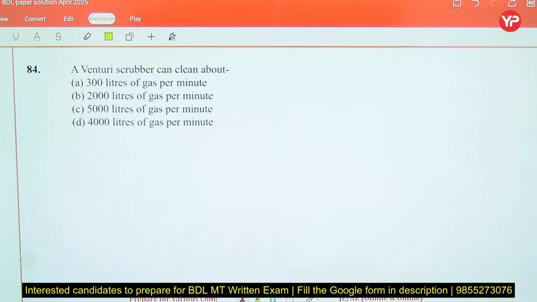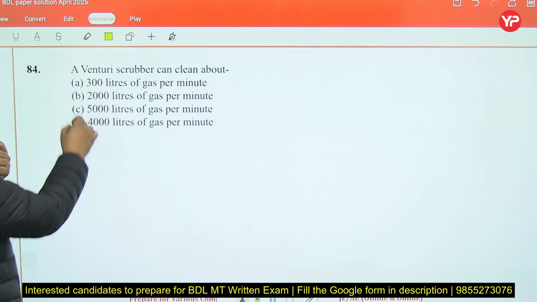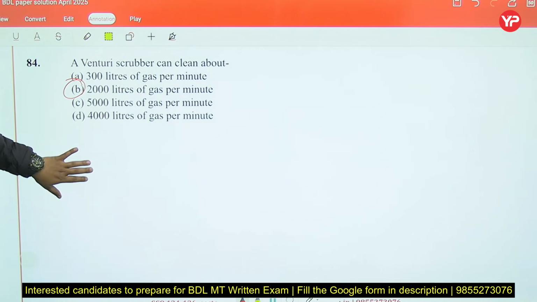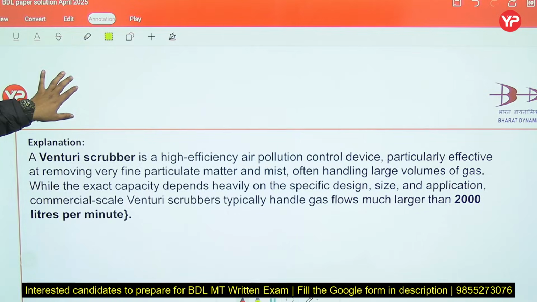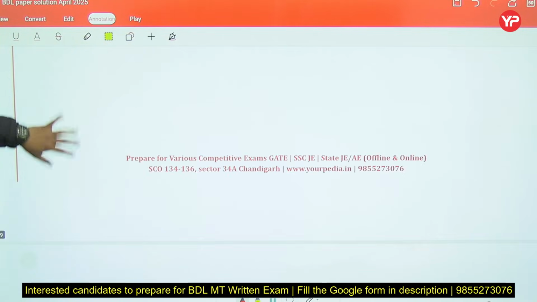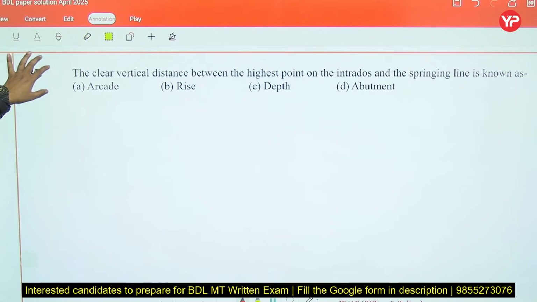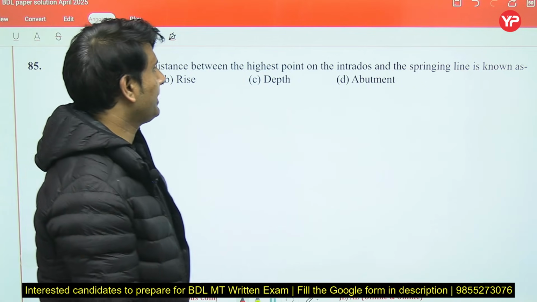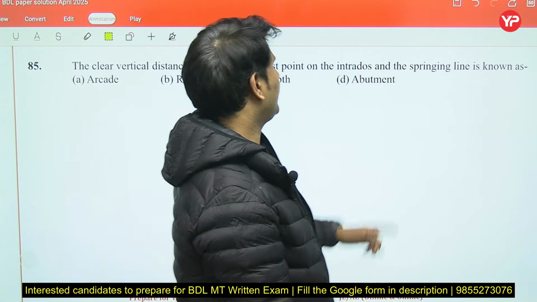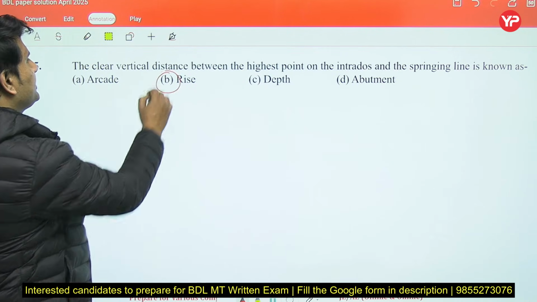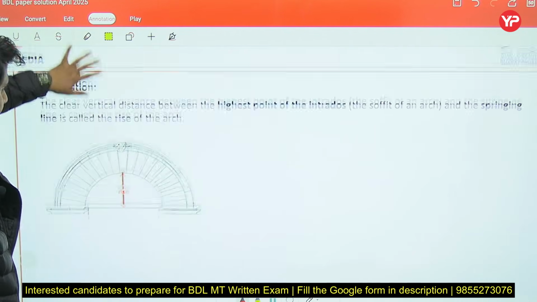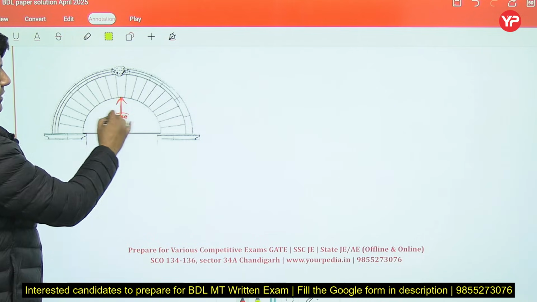Next, the Venturi scrubber can clean about, I think, 2000 liters of gas per minute. The right answer would be 2000 liters per minute, right? Next, the clear vertical distance between the highest point of the intrados and the springing line is known as rise. So it is asking about this height, so it is called rise.